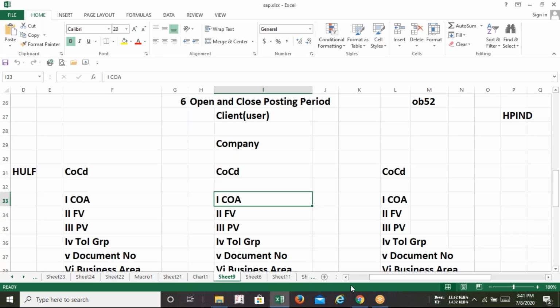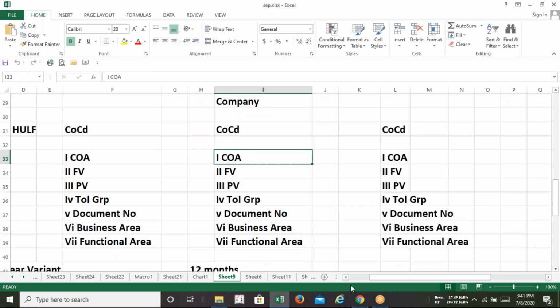No problem. Okay, so guys, today I am going to start with a very important configuration of our company code, that is chart of accounts. So what is chart of accounts? What is the importance of chart of accounts? How shall we create the chart of accounts? What are the other parts of the chart of accounts? Let's start one by one.